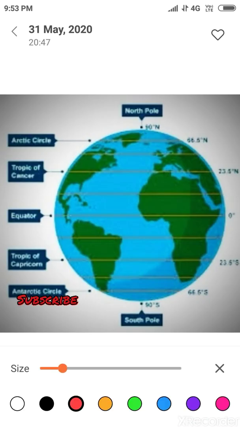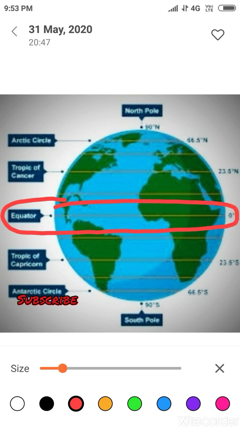Now coming to the next topic, equator. Look at this picture. This is the equator. This is also an imaginary line running on the globe, dividing it into equal parts. This line is known as the equator, and the upper part, means the northern half of the earth, is known as the northern hemisphere, and the bottom half, means the southern half, is known as the southern hemisphere.